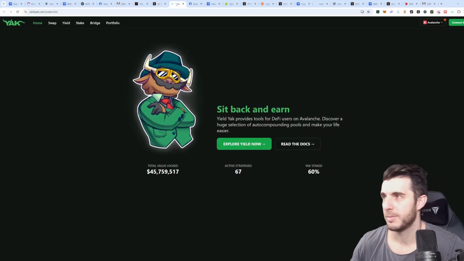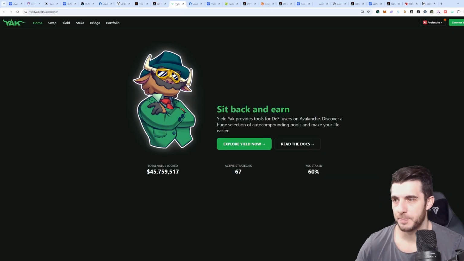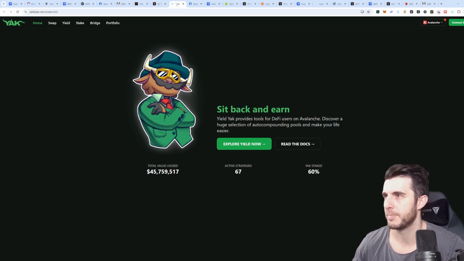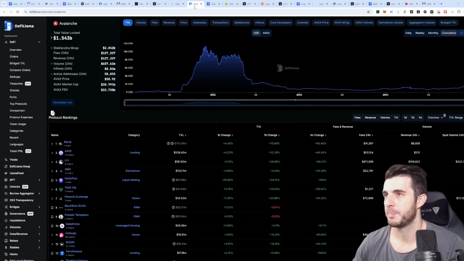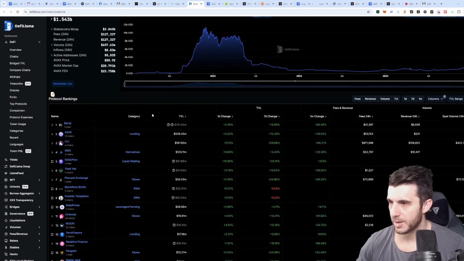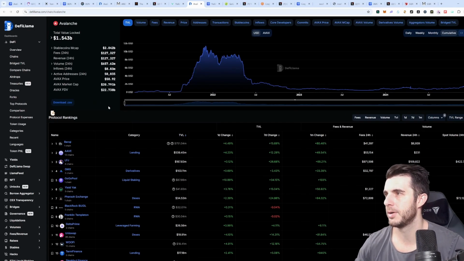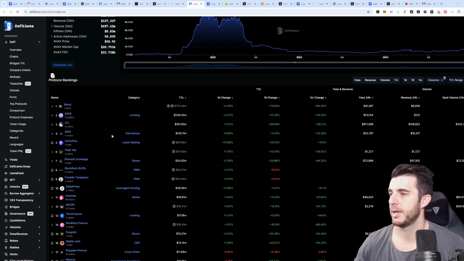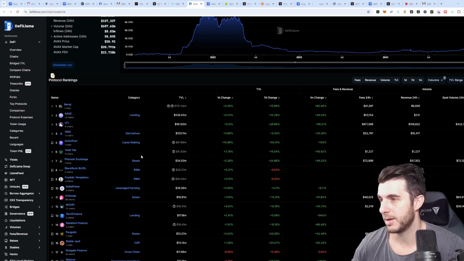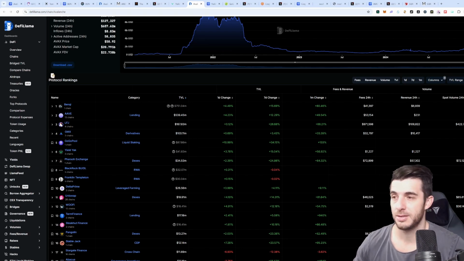Then the next one is Yield Yak. So this one's also a really interesting one. It's a utility token. It's not a meme coin or anything, but it's again a staking and yield platform and protocol. And the reason I said I'll come back to DeFi Llama is because of this token. Actually, I was looking through all the different tokens here on DeFi Llama, all the protocols, which ones have the highest TVL. And you can see here, interestingly, Yield Yak has 40 million TVL and GoGo Pool has 90 million roughly.